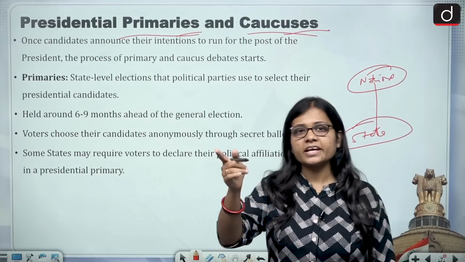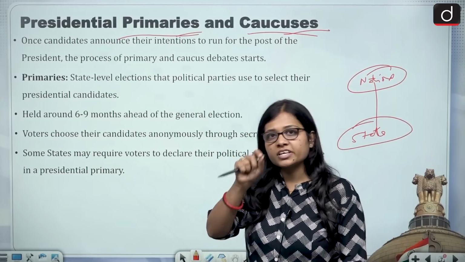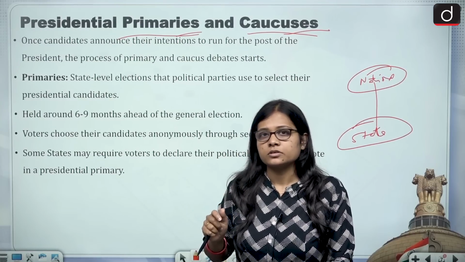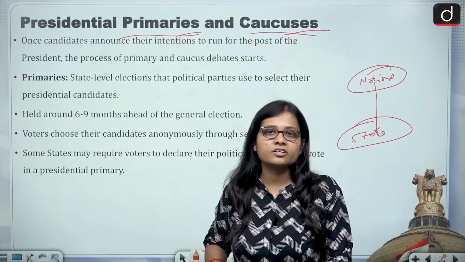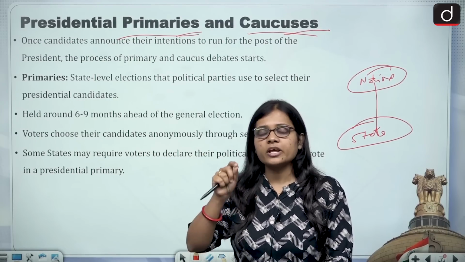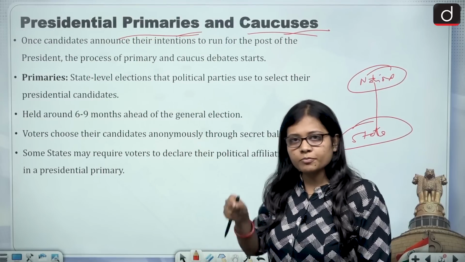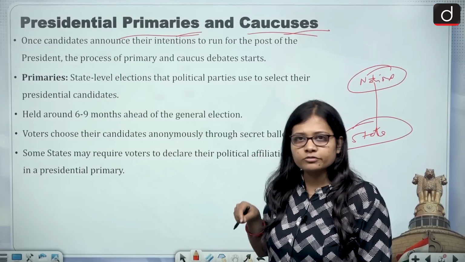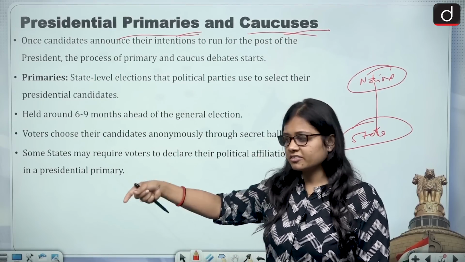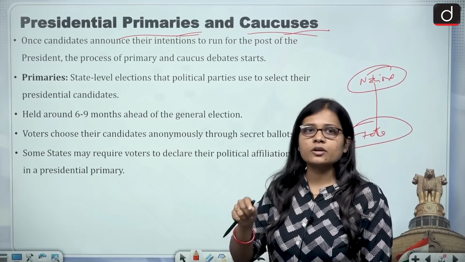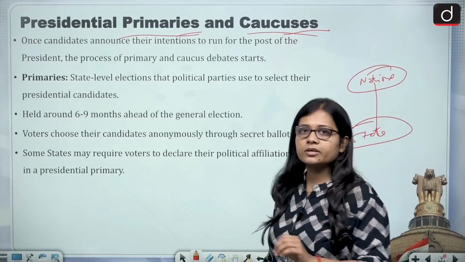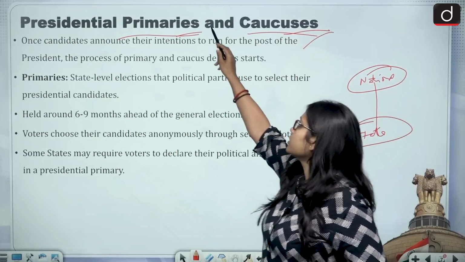And the Senate is just like the Rajya Sabha in India. The 100 members of the Senate are not all going for a vote. 33% of the Senate, or you can say 33 seats of the Senate, are going for election. In the Senate, after every 2 years, the number of people who get retired or who come out of the Senate is around 33%, and that is why in this election 33% of Senate seats are going to be indirectly elected.